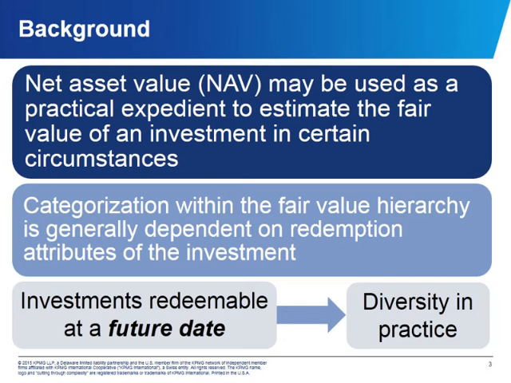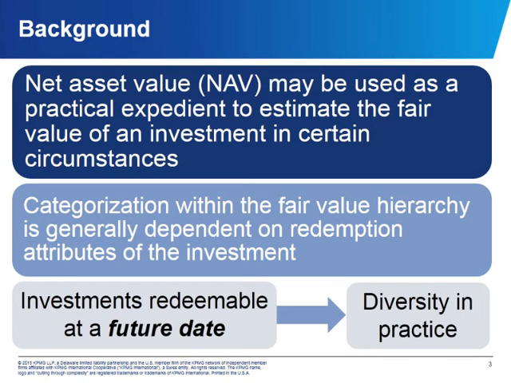The issue really arises when investments are redeemable at a future date, such as quarterly or annually. When this occurs, reporting entities need to determine if the investment is redeemable in the near term, in which case the investment would be categorized as level 2. Near term is not defined in Topic 820, and reporting entities have interpreted near term to mean different things. Some have said less than 90 days, others less than 180 days, and even some companies have said less than 1 year. This has resulted in diversity in practice.